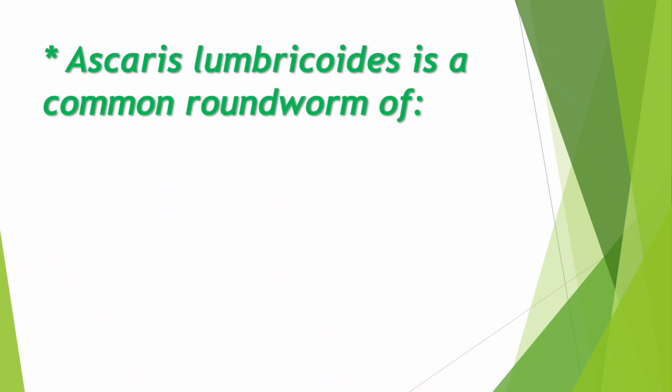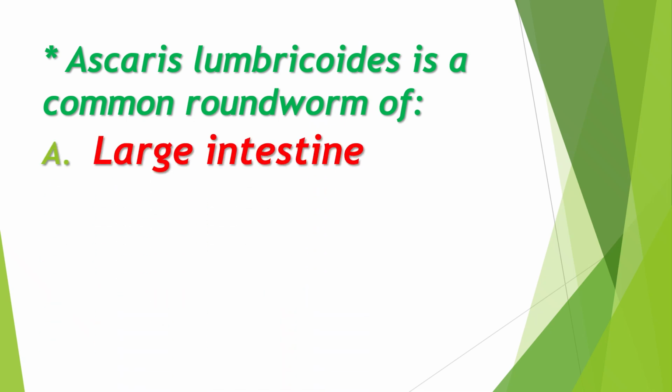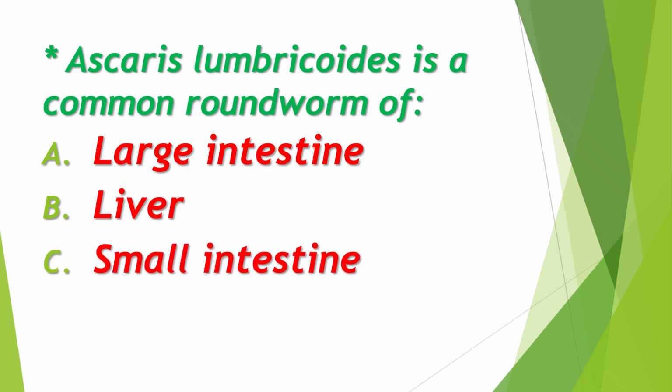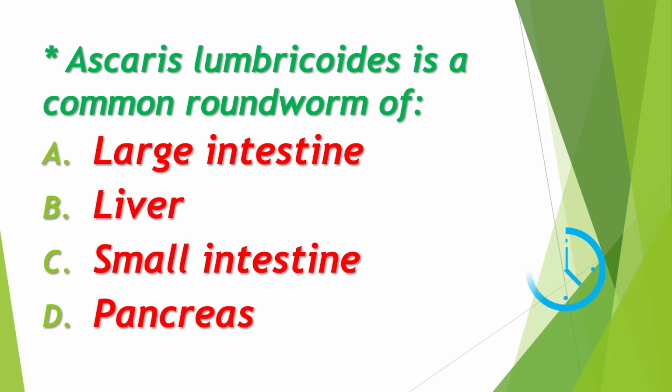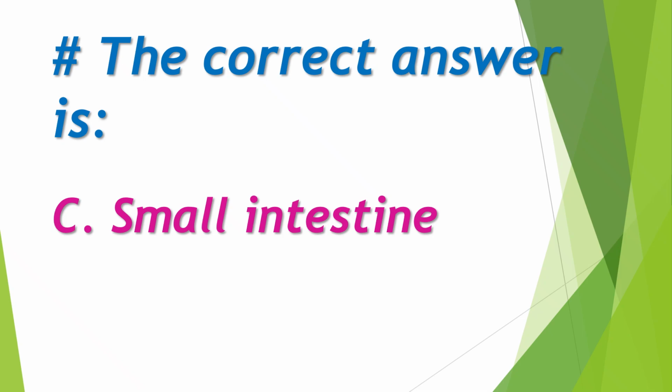Ascaris lumbricoides is a common roundworm of A. Large intestine, B. Liver, C. Small intestine, D. Pancreas. The right answer is C. Small intestine.